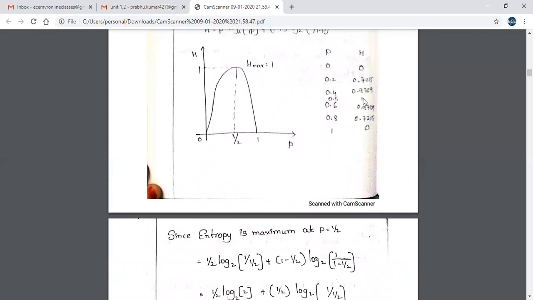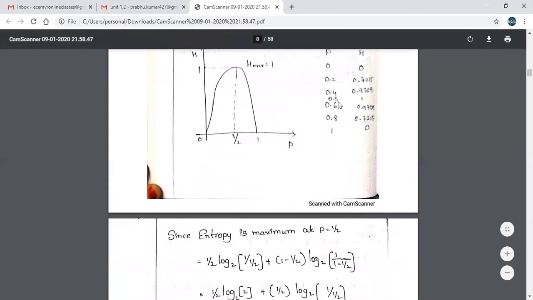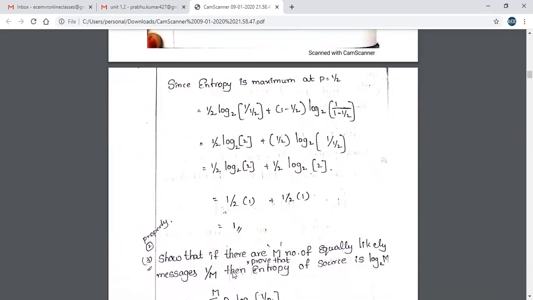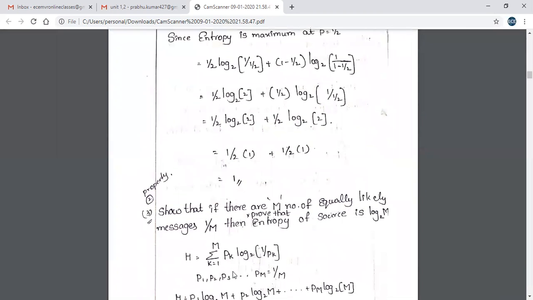Because when H max is equal to 1, the probability is 0.5. So the probability of 0.5 means when probability is equal to 1 by 2. So when probability is 1 by 2, we calculate the H here, then we get 1. This is the solution.